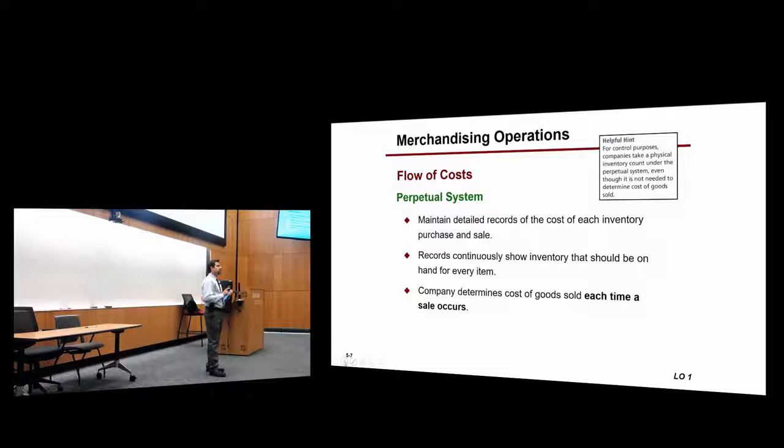The difference is that during that time, they have more or less updated information. They don't have to wait until the end of the month to know how many items they still have in their inventory. It's not going to be 100% accurate, but it's still better than having to adjust the balance from last month. That's the idea here.